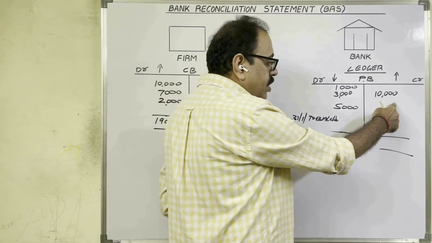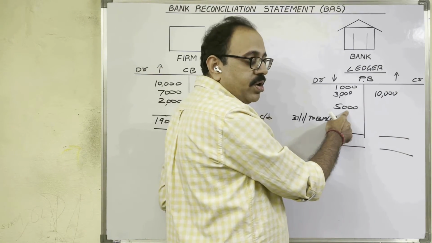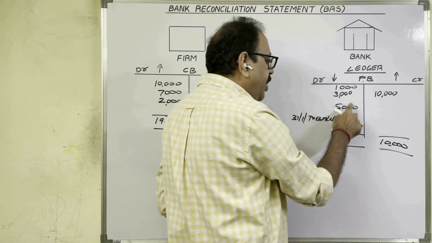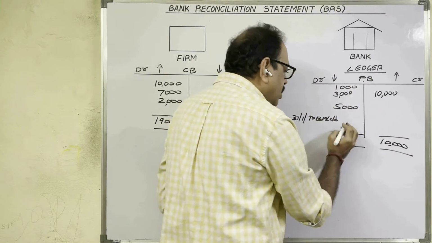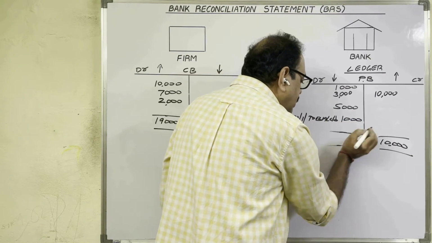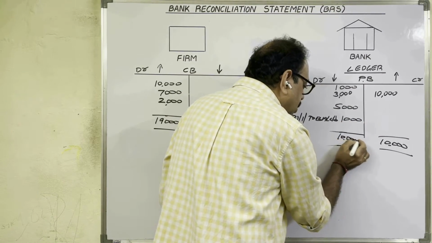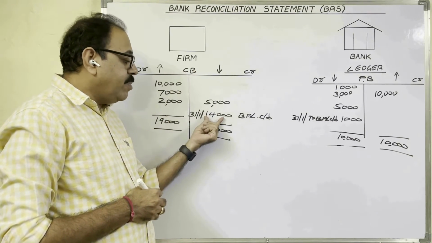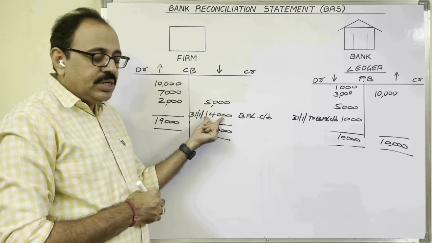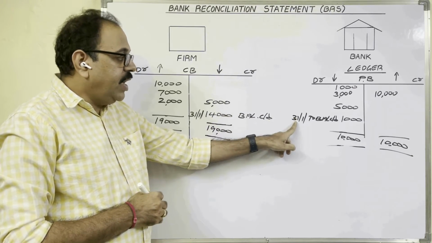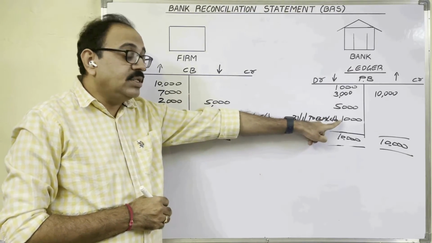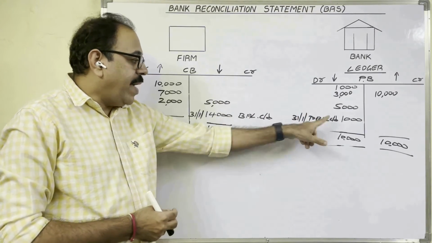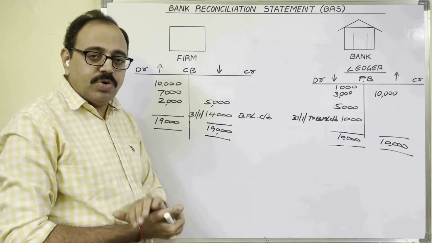Come to passbook. Credit column is more than debit column. Credit column total 10,000 minus debit column total 9,000. So balance carried down is 1,000 rupees. On 31st March, as per cash book, bank balance is 14,000 rupees. But on the same day, as per passbook, bank balance is 1,000 rupees. So there is a disagreement between bank balances of these two books.